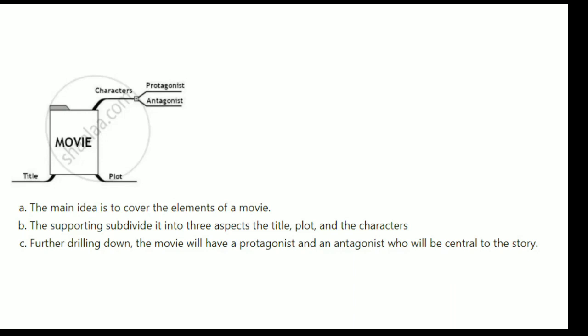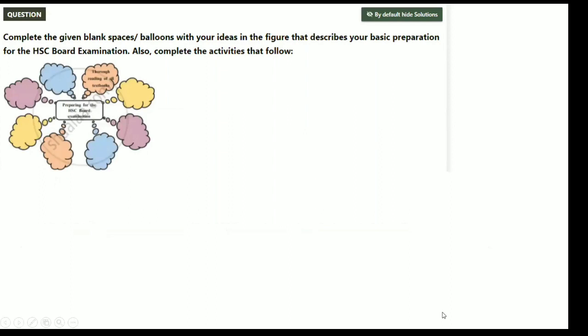So for characters in the movie, we have the protagonist and the antagonist. Protagonist means the main character in the movie, that is the hero or heroine, and antagonist means the villain, the person who is playing a negative role in the movie. So this is the mind map I created. I hope it's clear to you, and then we will move towards our next question.